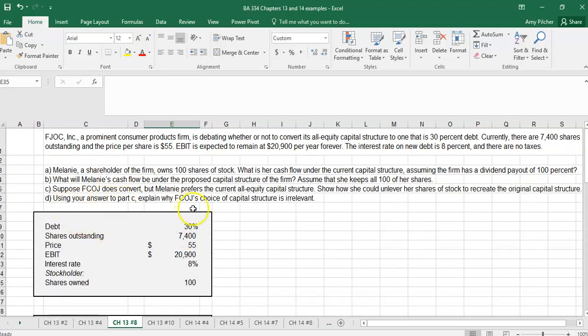So we have, explain why this company's choice of capital structure is irrelevant. So their company's choice of capital structure is irrelevant because shareholders can create their own results. So they can create their own, it's called homegrown leverage, or unlevering their stock to maintain the payout of any capital structure they want, regardless of what the firm decides.